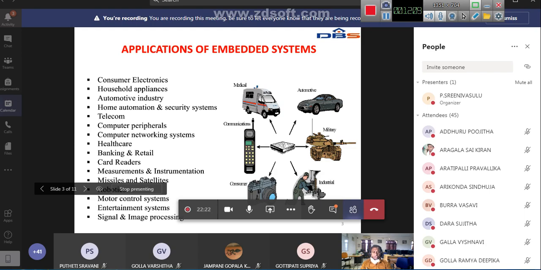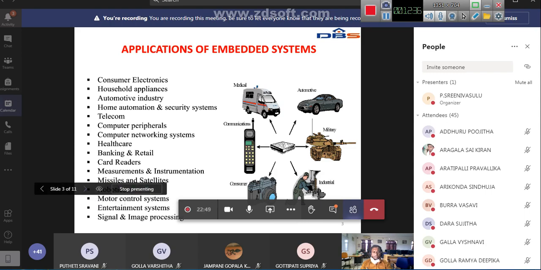Home automation means if you want to turn on the lights automatically when you enter the room at night, the lights will be turned on automatically. Also, once you enter the room, you may design it so the doors are closed and the windows are open, like that. And computer, telecom, computer peripherals, computer networking systems, healthcare, banking, retail, card readers, all these come under signal and image processing.